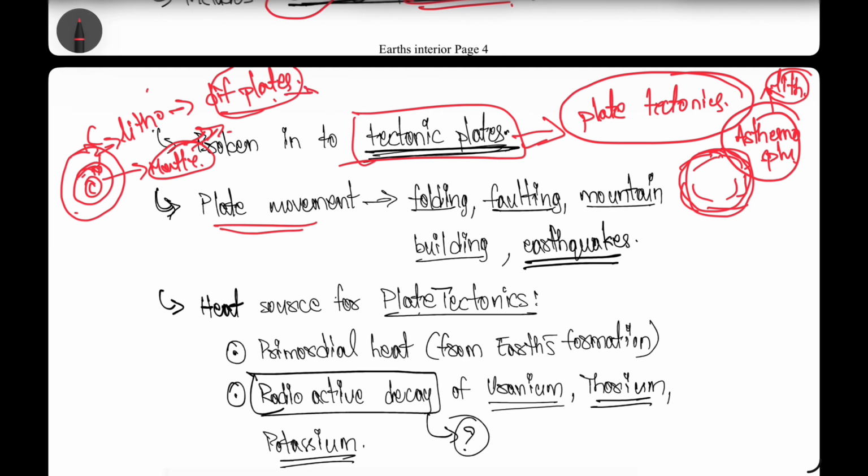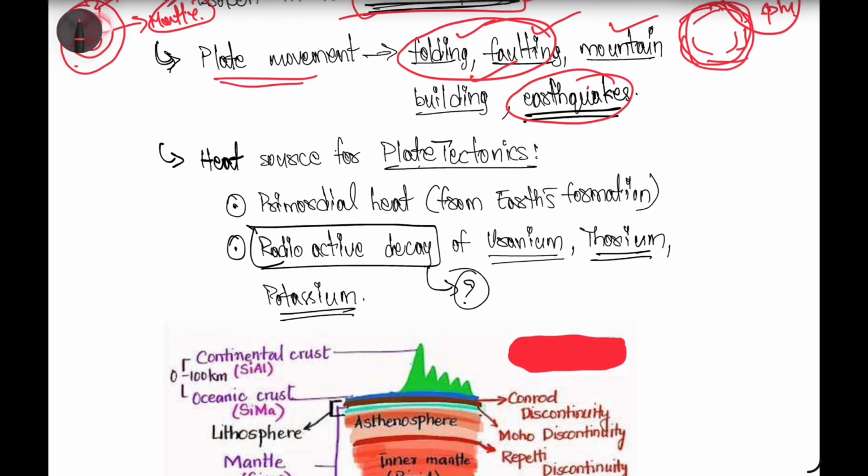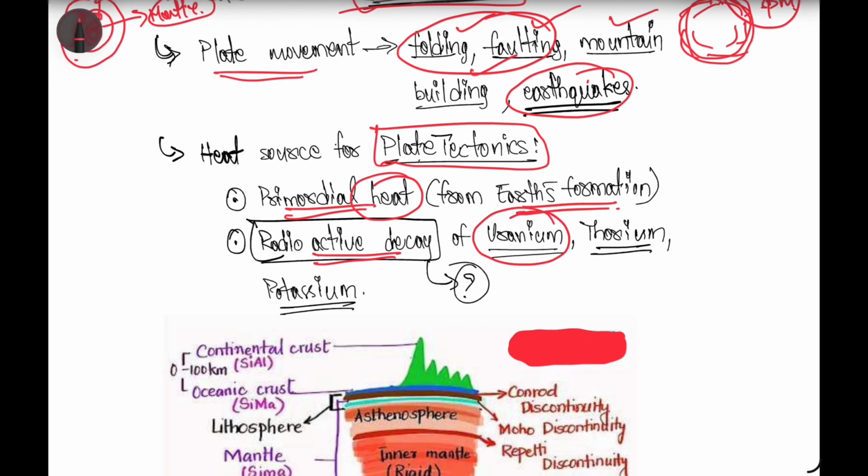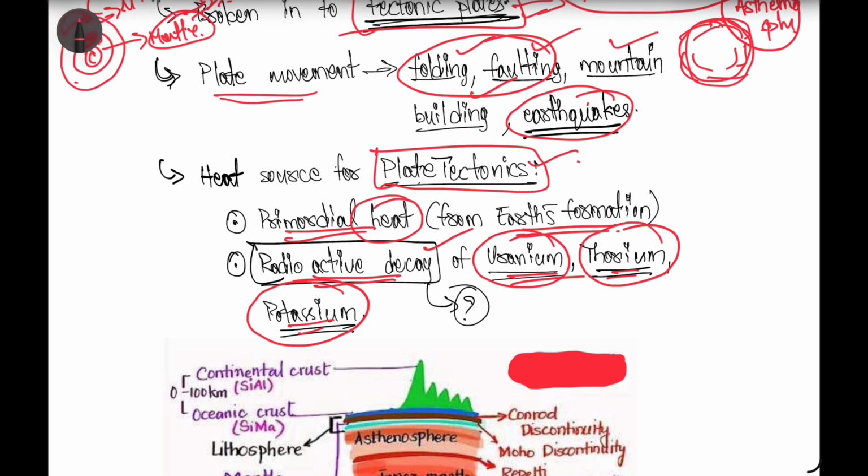While these plates are moving, there will be folding and faulting, because of which mountain building and earthquakes also happen. The heat source for this plate tectonics is the primordial heat present during the earth's formation, and the radioactive decay of various elements present in the earth's core region: uranium, thorium and potassium. Because of the radioactive decay of these elements, the plate movements and plate tectonics are happening, right?